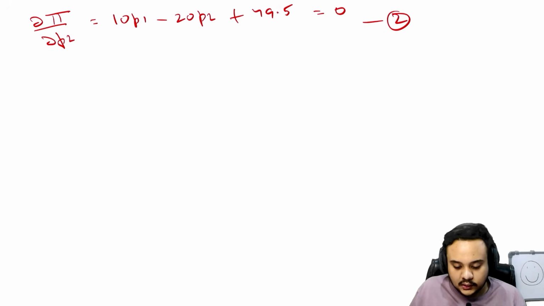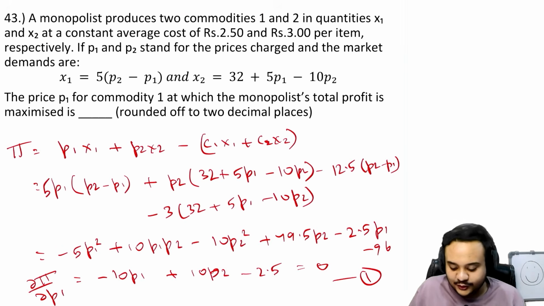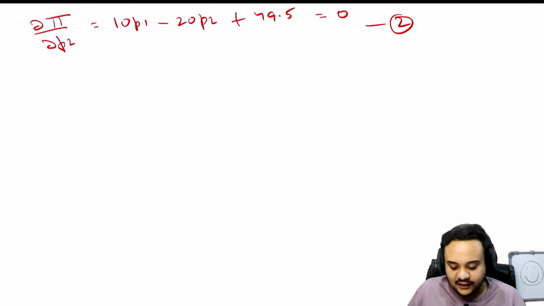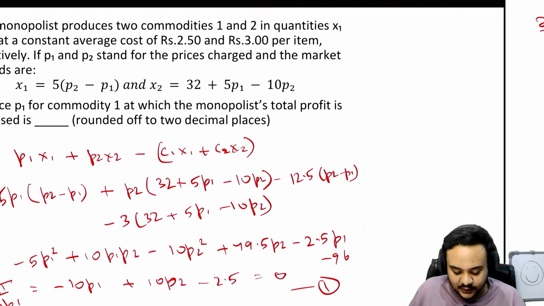Okay, so a mistake that a lot of students actually made was that they did not take the partial derivative of the profit function with respect to p2 as well. They actually tried to solve for x1 and x2 with the first equation only. Okay, because if you just take the partial derivative with respect to p2, you have two variables and two equations, so you can directly solve for p1 and p2.